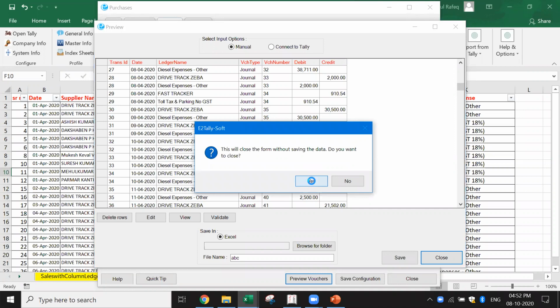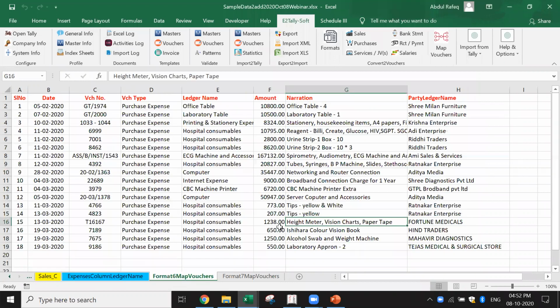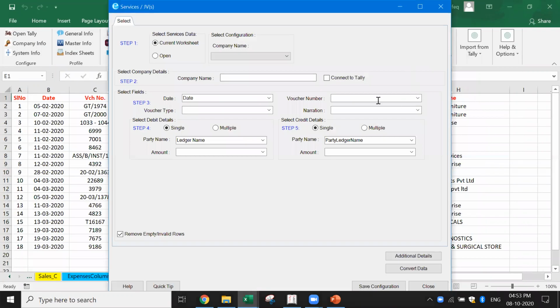Okay, so now you've seen how you can convert even complex data in a very simple way. I think I'll take another 2 minutes. I just want to show you two beautiful examples. Now here I got this particular example. In this case also, last time I showed the JVs. This JVs is a very important thing. I got the data in this format. You decide depending on the client how you want the data.